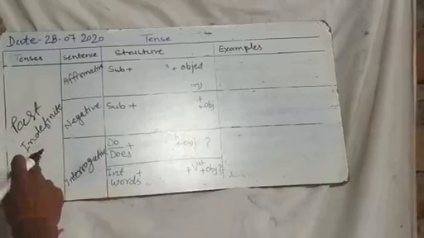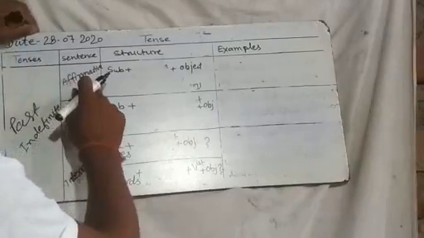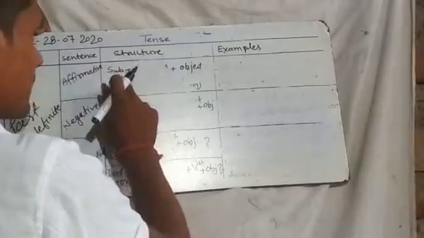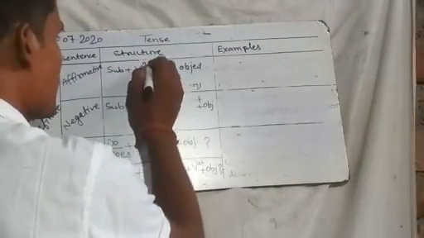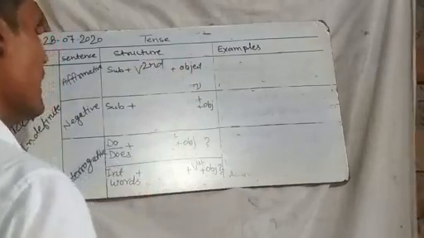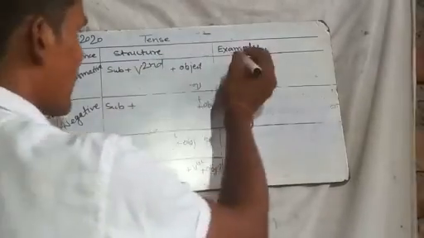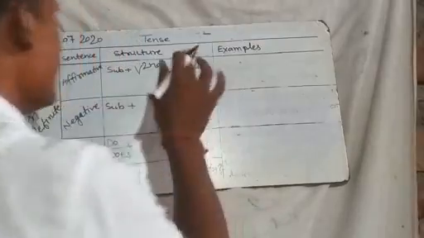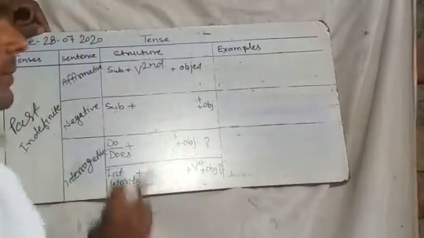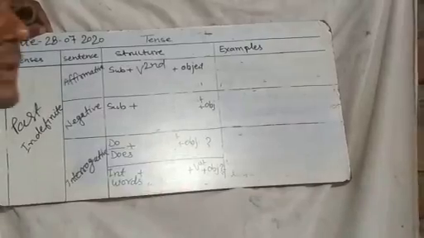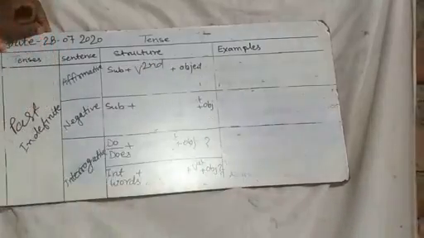Now here, in the past indefinite tense, in an affirmative sentence we use subject plus the second form of the main verb, and examples are given here. With each subject we use the second form of the main verb, not the other forms as in the present indefinite.